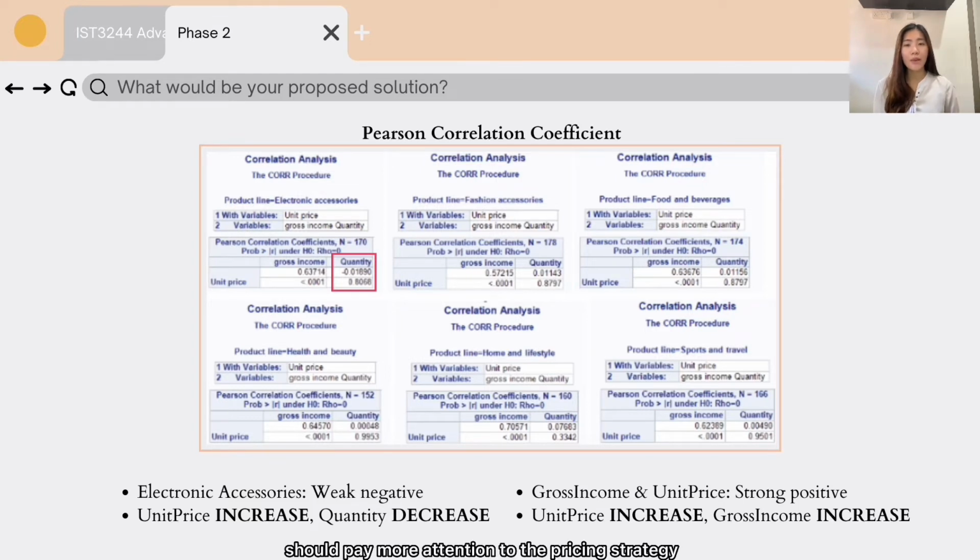Therefore, companies should pay more attention to the pricing strategy for electronic accessories to ensure that prices do not fluctuate too much, to retain customers and obtain sales.